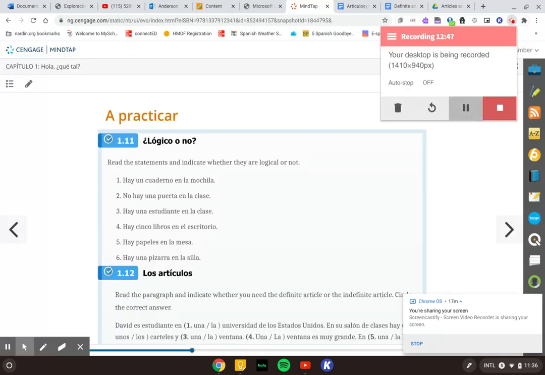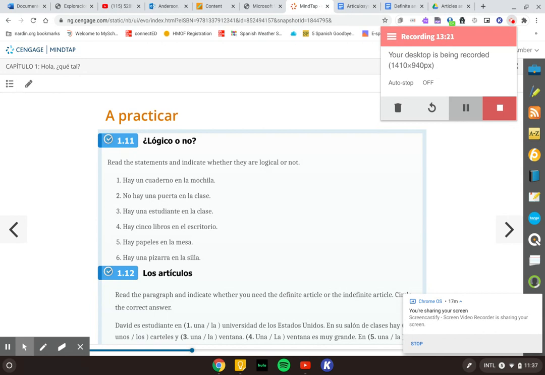For this section, I would like you to tell me if the following statements are lógicos or no lógicos. And we also used the phrases verdadero or falso in our last class. So you either can tell me lógico or verdadero, or no lógico or falso. So for número uno, we have hay un cuaderno en la mochila. So remember, hay means there is or there are. So is that lógico or no lógico?